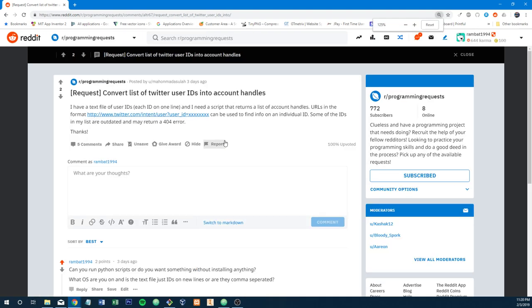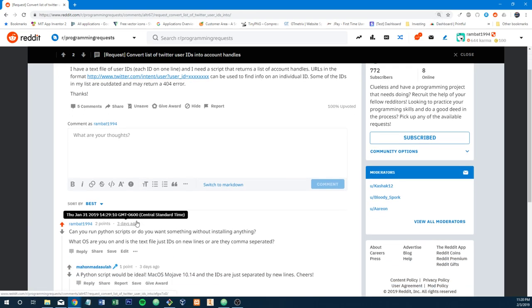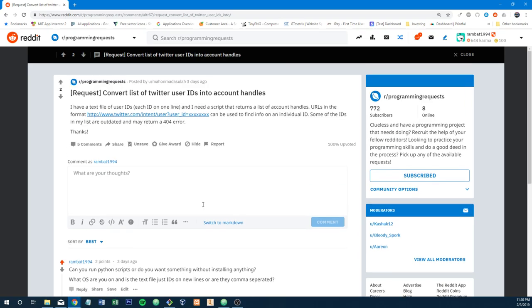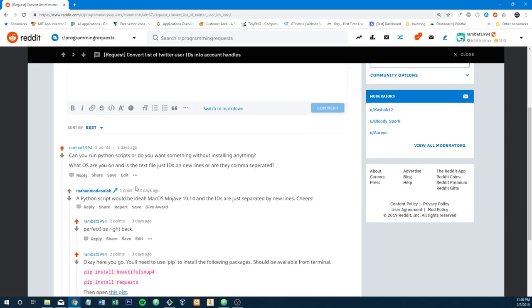I actually have dived into this issue already, and I just wanted to get some clarification to see what the client's limitations are, because you always want to be sure you're not burning time on a solution that's over their head technically, even if it's just installing some software, because what might be simple to you isn't simple to others. So I asked him, can you run Python scripts, or do you just want something without installing anything? What OS are you on? Is it a text file, IDs on each line, or comma separated? Either way, he said a Python script would be ideal. He's on Mac OS Mojave 10.14, and the IDs are separated by new lines.